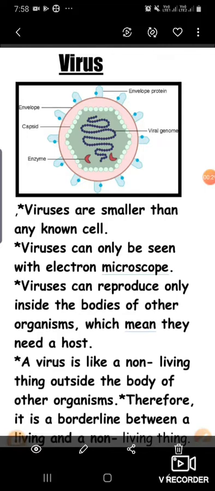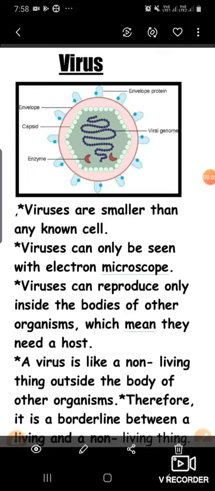Now in today's topic we will learn about the virus, and all of you know how harmful viruses are. Today the whole world is suffering from the deadly disease called COVID-19. Later on we will discuss that. First see some specific features of the viruses.